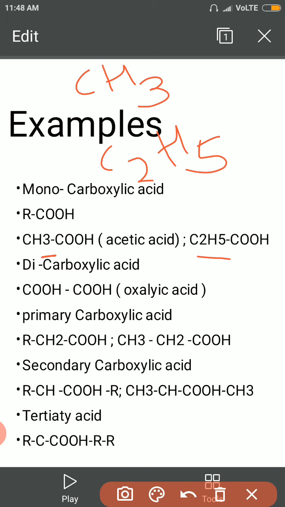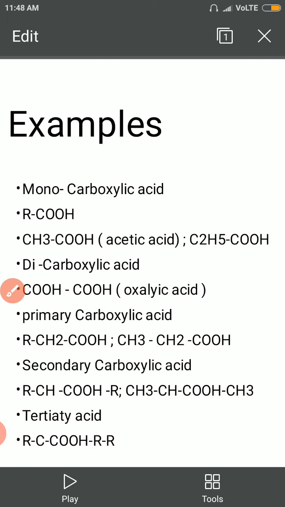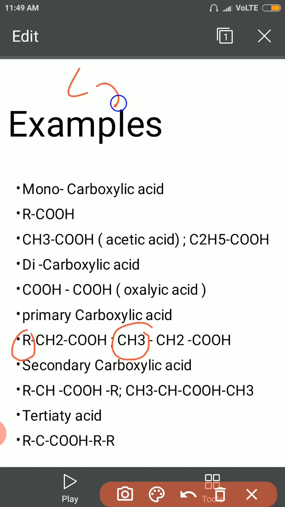Now carboxylic acid that contains two COH, that is the oxalic acid. Now we can derive the monocarboxylic acid, mono, that is the primary carboxylic acid, that is RCH2COH, for example CH3CH2COH. The general formula is RCH2COH. Instead of R we can write the methyl group. Instead of this we can also write C2H5, that is C2H5CH2COH, that is the butanoic acid.